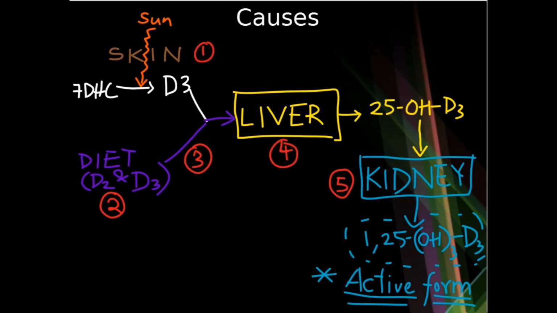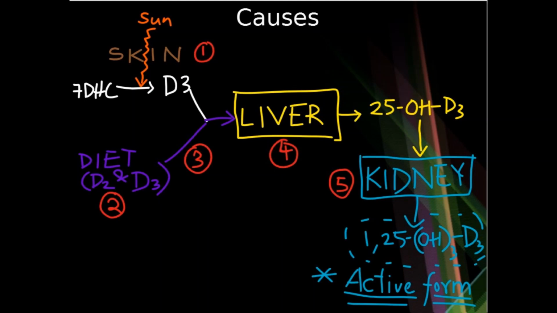In the liver there is an enzyme called 25-hydroxylase that causes 25-hydroxylation of D3, giving rise to 25-hydroxycholecalciferol. This then goes to the kidney, and in the kidney there is 1-alpha-hydroxylase which gives one more OH group to this 25-hydroxycholecalciferol to make it 1,25-dihydroxycholecalciferol, which is the active form of vitamin D3.